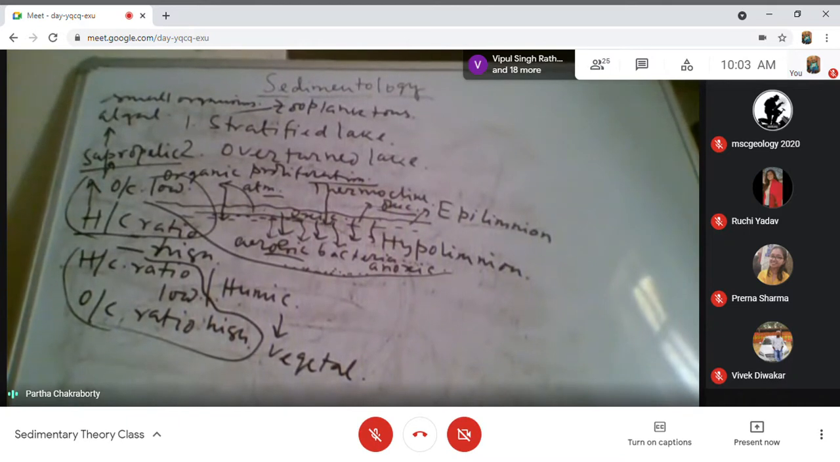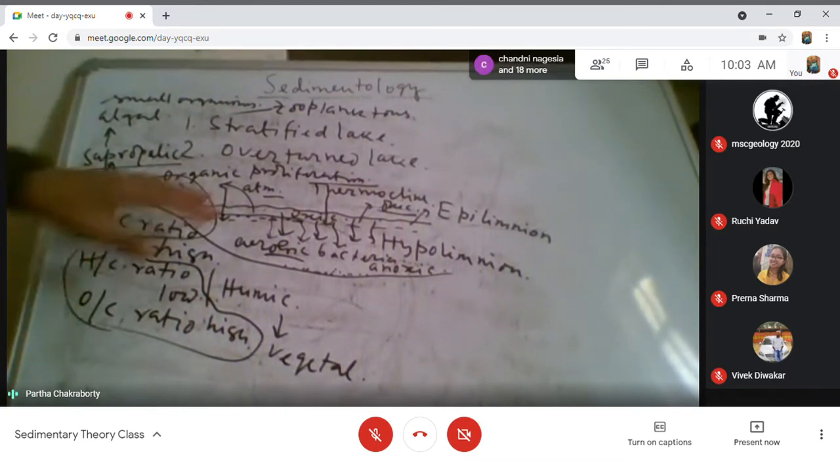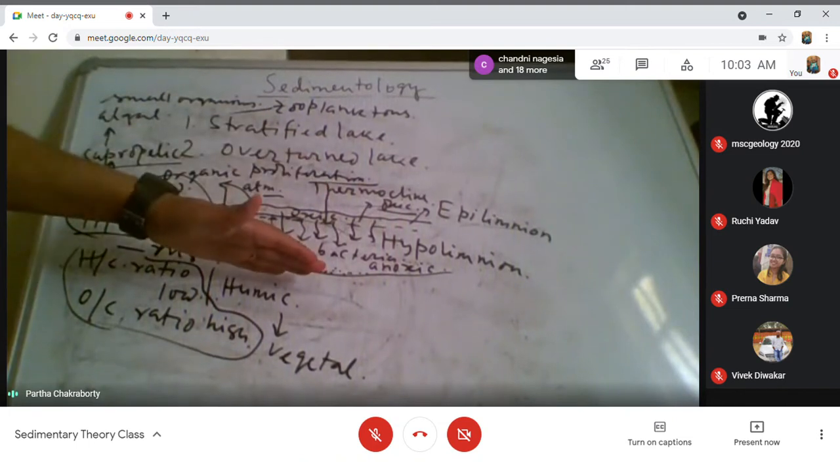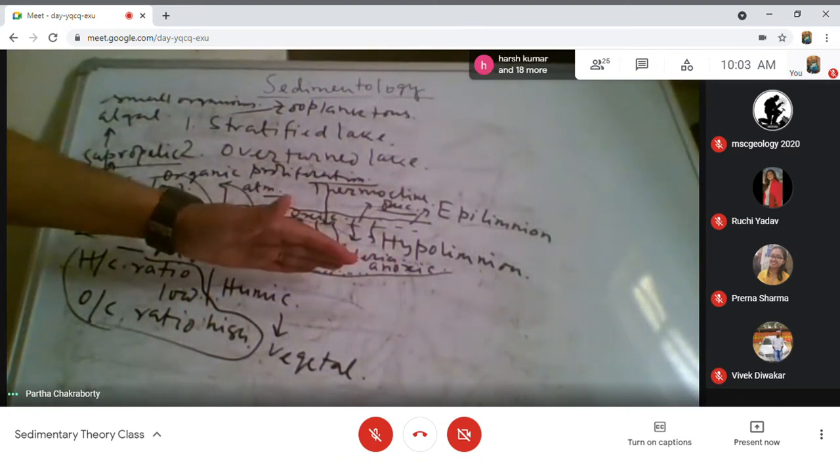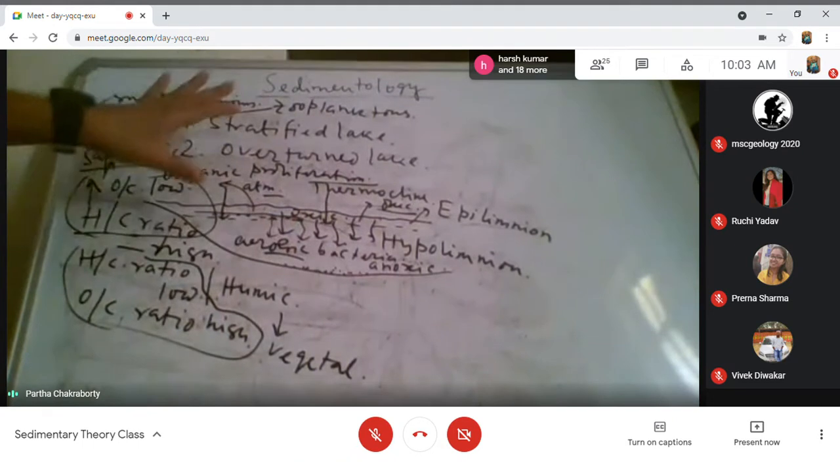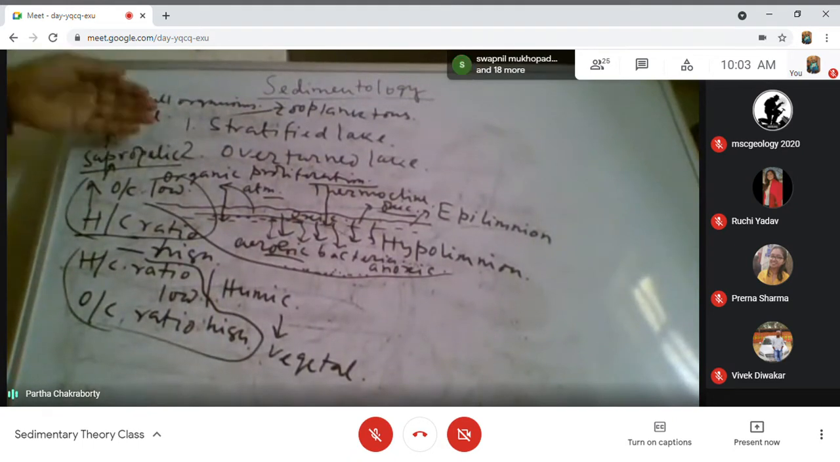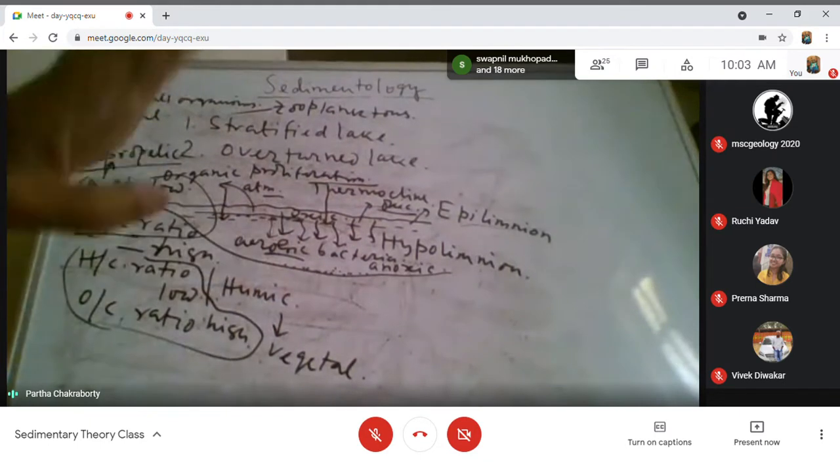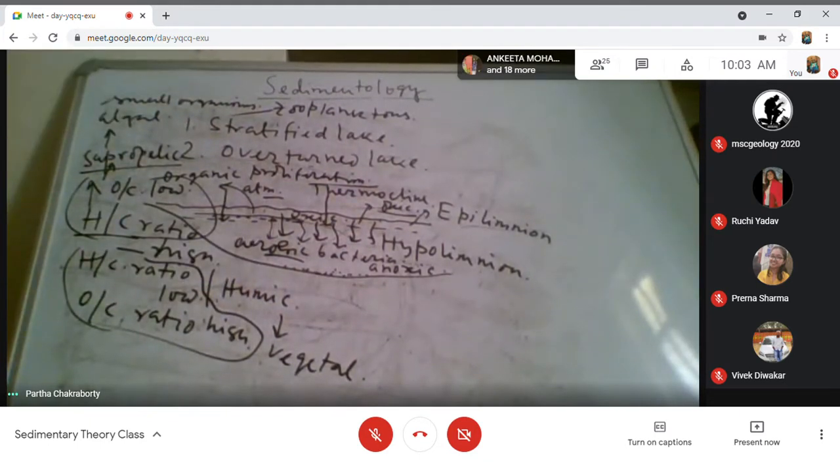So what will happen if you have mostly the humic organic matter? In that case, it will be better to form the coal. Whereas if you have the more organic matter, that is sapropelic organic matter, in that case you get the better formation of the hydrocarbon source. Is it clear?